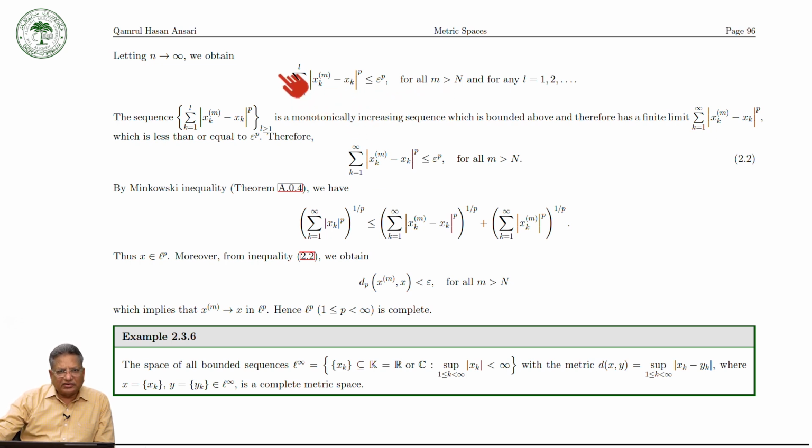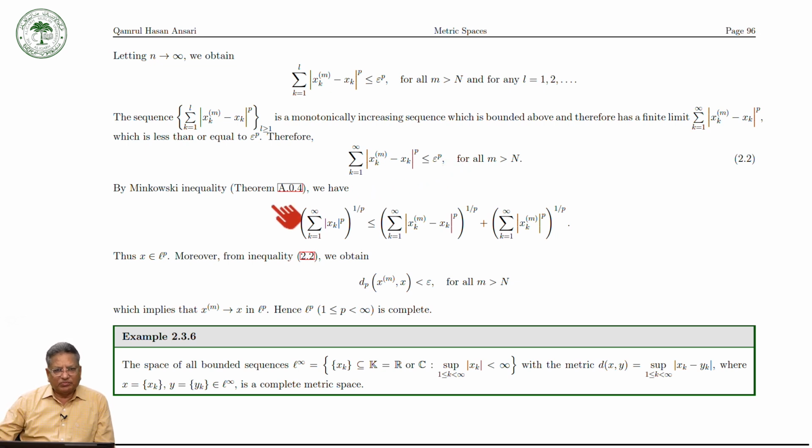Now you can see that this is a sequence. So this term is a monotonically increasing sequence which is bounded above and therefore has a finite limit. So this is the finite limit, which is less than or equal to epsilon raised to the power p. Now here we will have to use the Minkowski inequality.